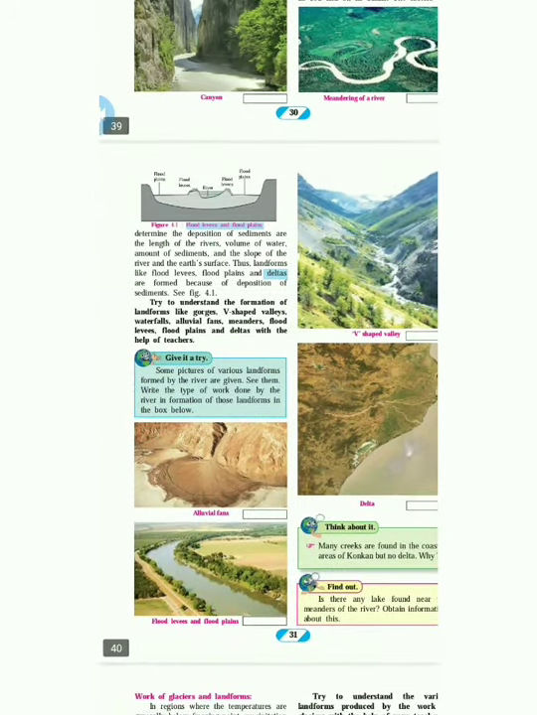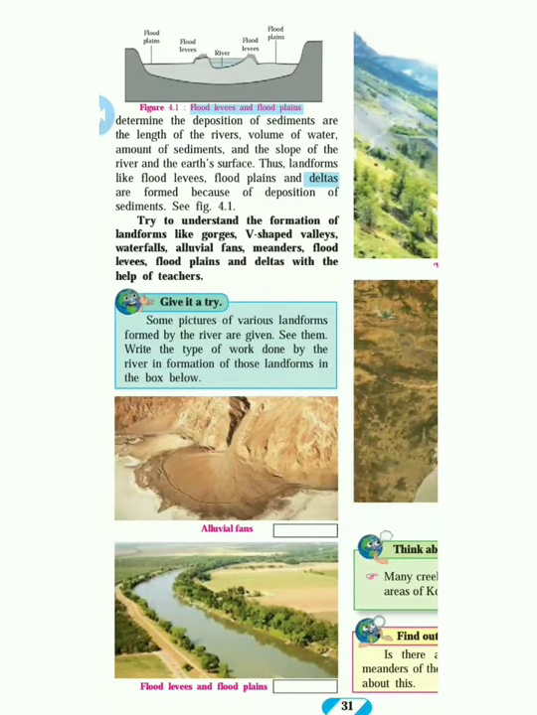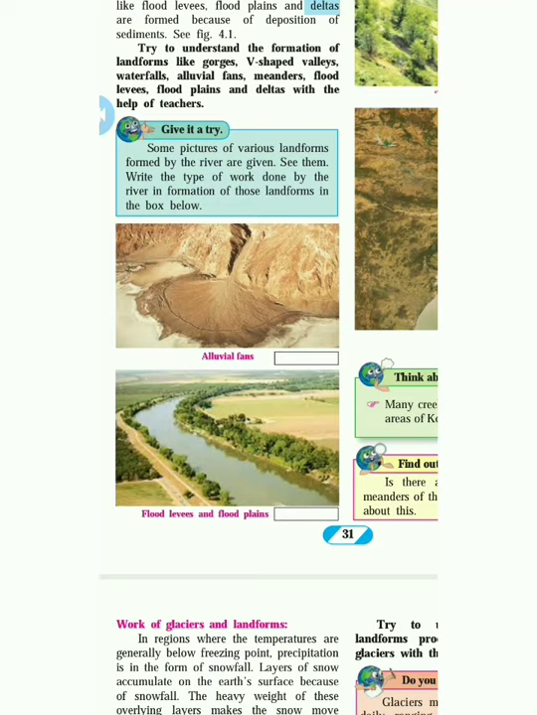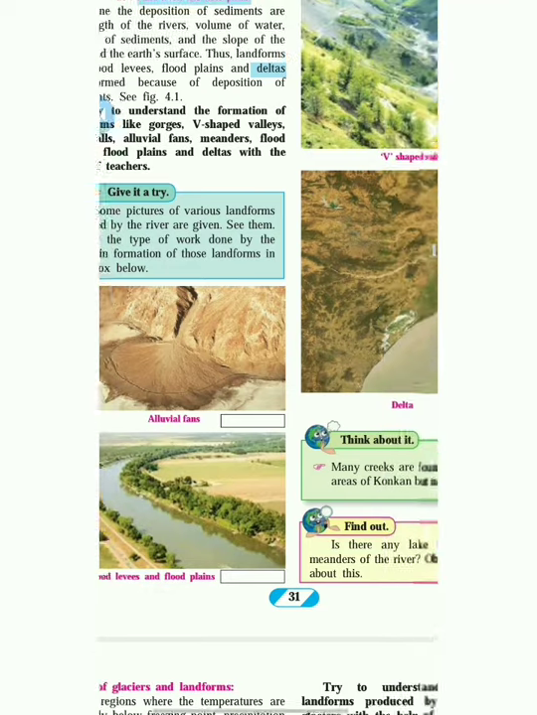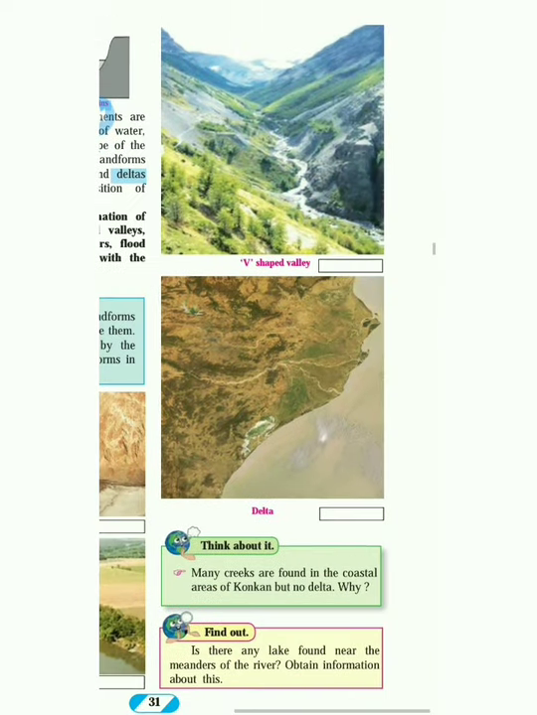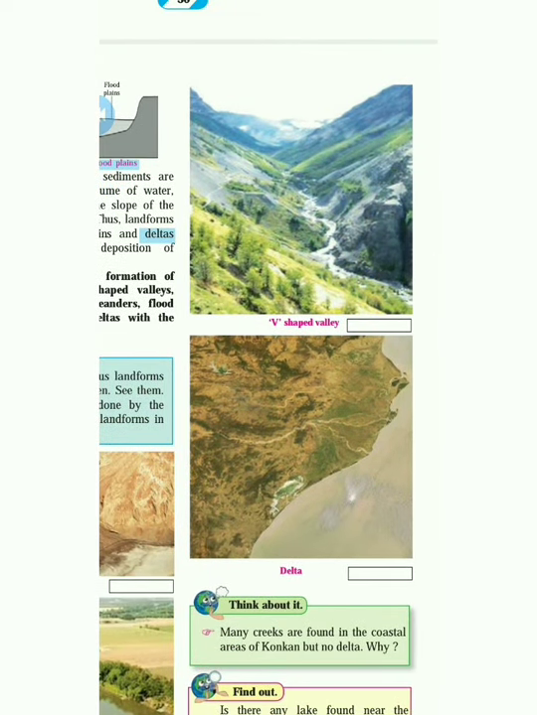See, these are the different things. The alluvial fan, like I said, takes the shape of a fan. Then flood levees and the floodplain, which you can see after the floods have gone. Then these are the deltas and the V-shaped valley. When the valley looks like a V, that's called a V-shaped valley.